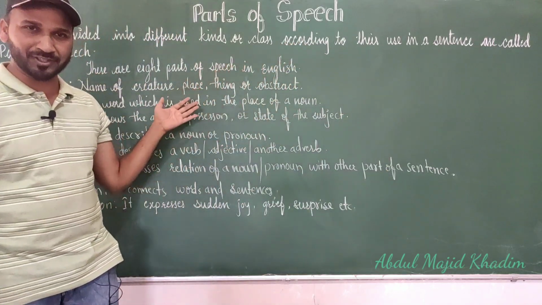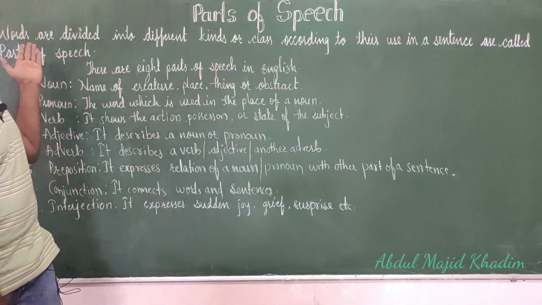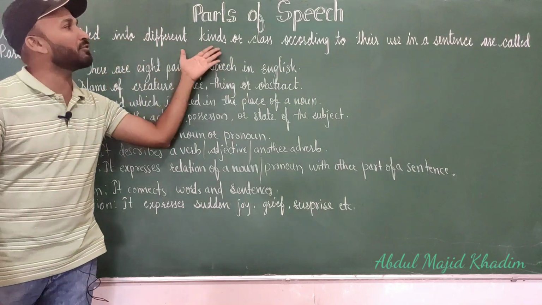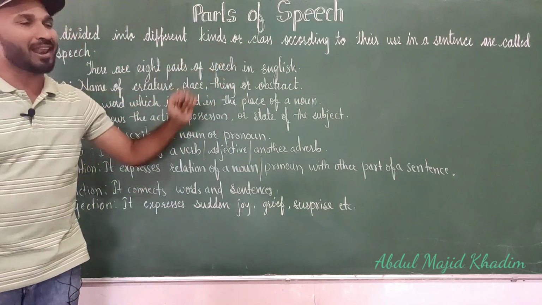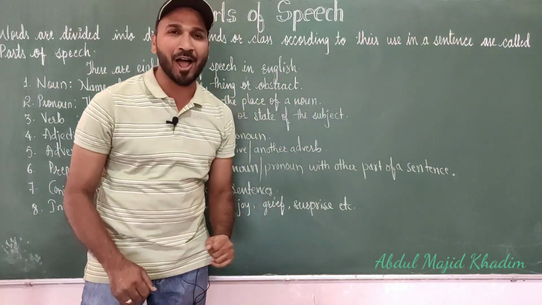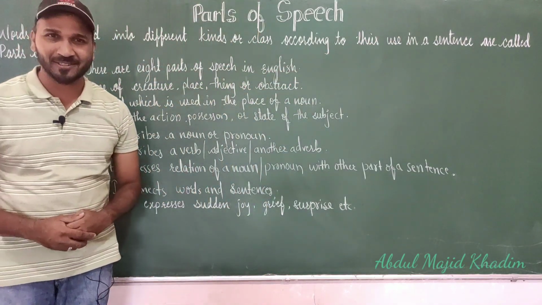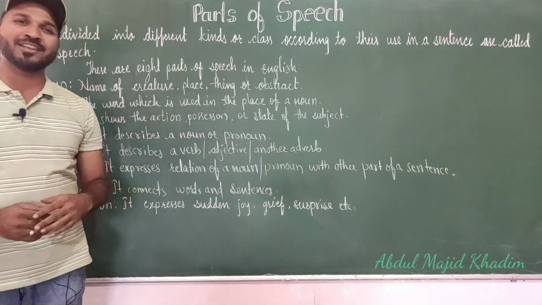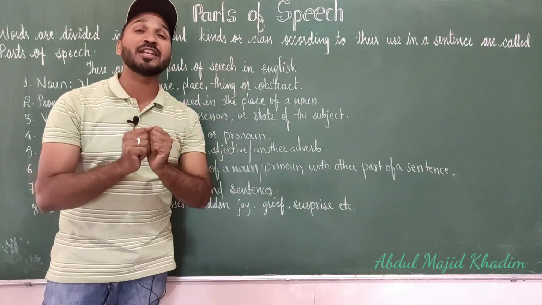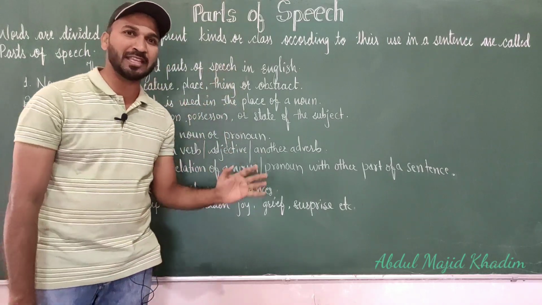So I have written the definition here for that. So what is parts of speech? Words are divided into different kinds or classes according to their use in our sentence, and they are called parts of speech. So you know that in English there are 8 parts of speech. How many are there? 8 parts of speech. 8 total.